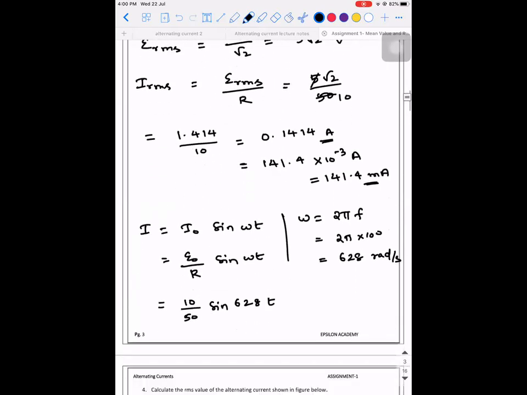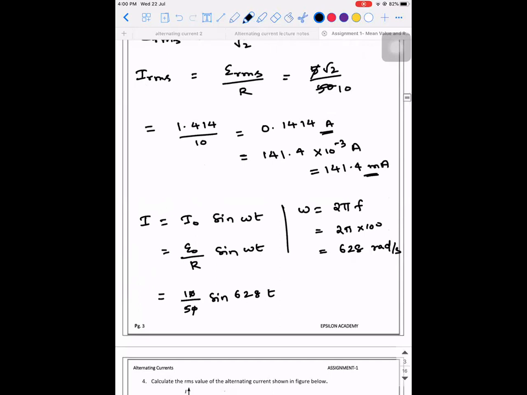They have reported the answer in terms of milliampere, so it will be 0.2. You can write it as 200 sine of 628 t, and 628 is left as 2 pi f only, that is 200 sine 200 pi t milliampere.